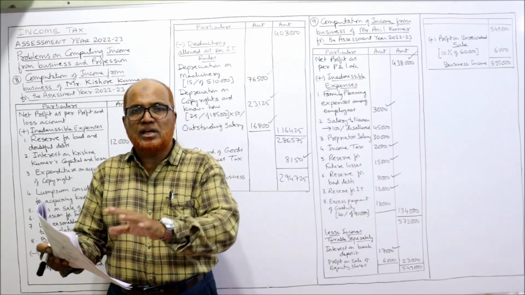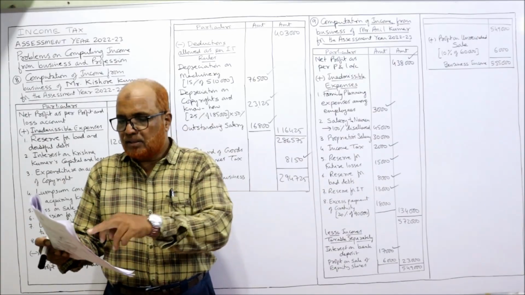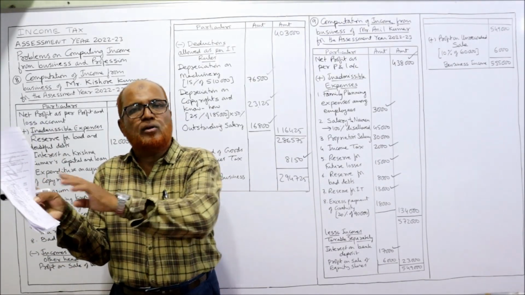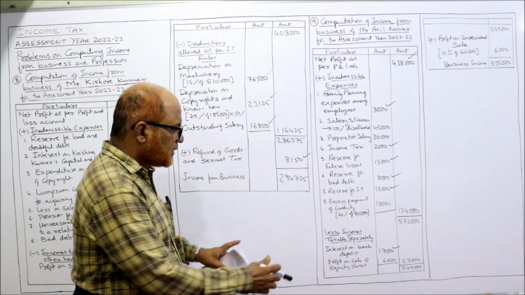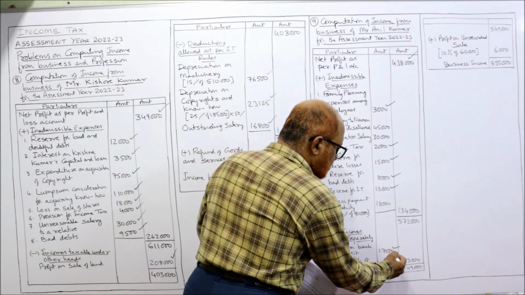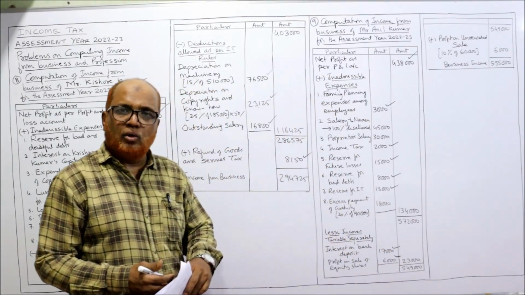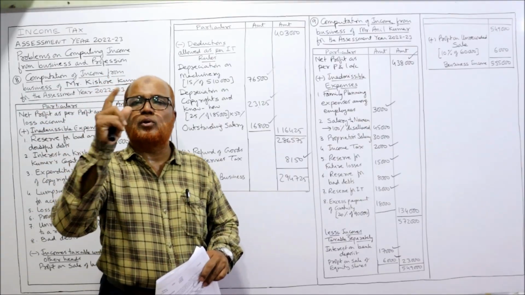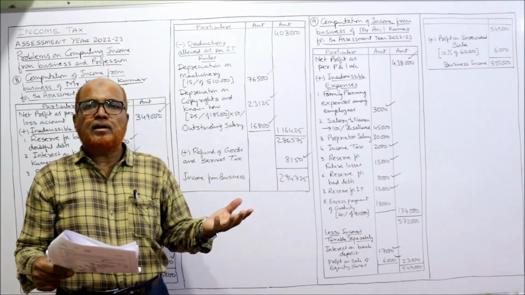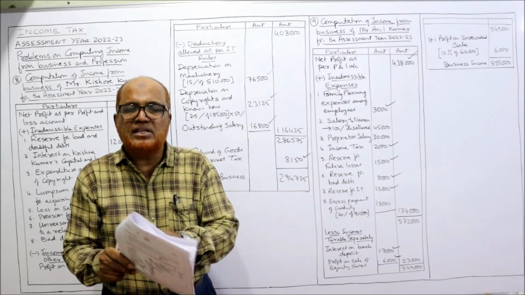So here 6,000 is not a business income. This 6,000 rupees credited to the P&L account is not a business income, so deduct. Profit on sale of equity shares 6,000, deduct. And in the note you should write that it is exempted up to 1 lakh rupees. Now we have seen the debit side and we have seen the credit side.